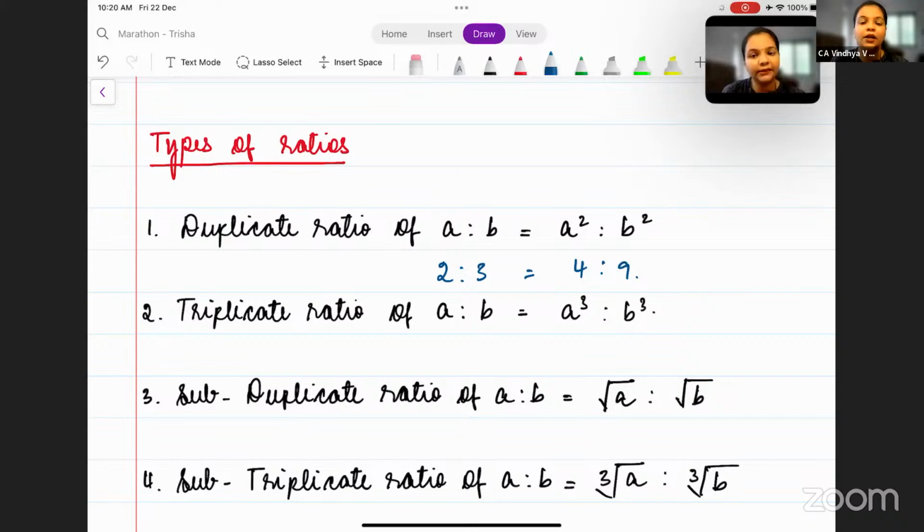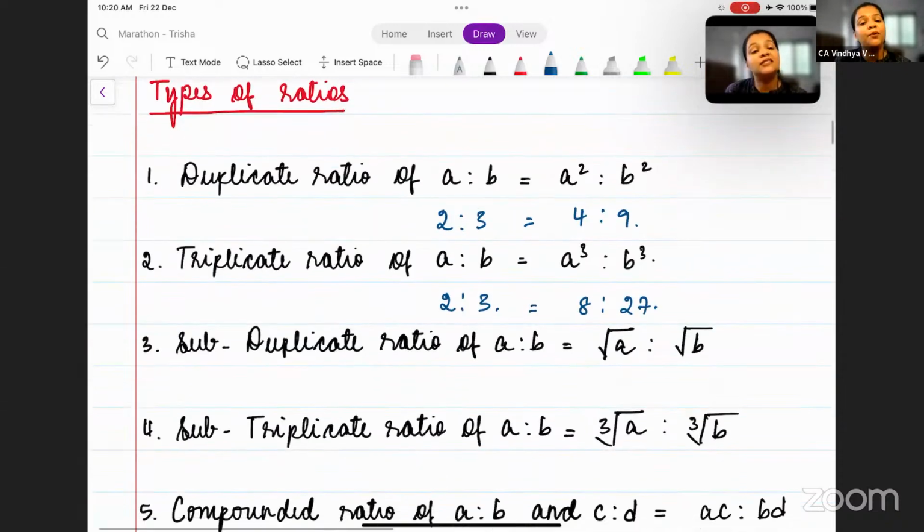Correct? Yes? Okay. Next, triplicate ratio. Duplicate is square, triplicate is cube. So if I ask you what is the triplicate of 2 is to 3, you will give the answer as 8 is to 27. Okay.